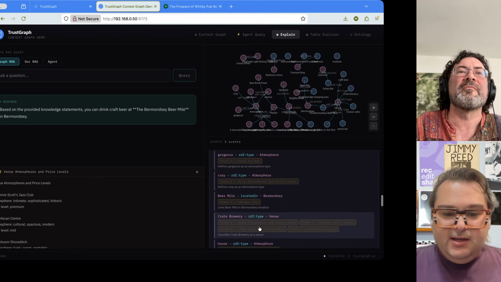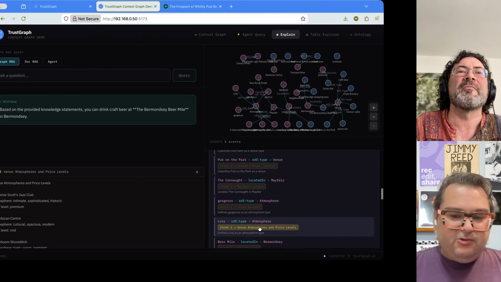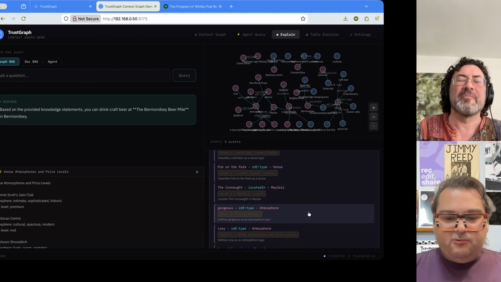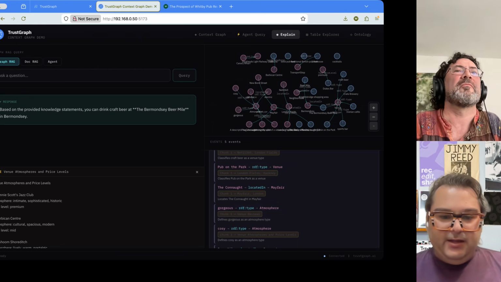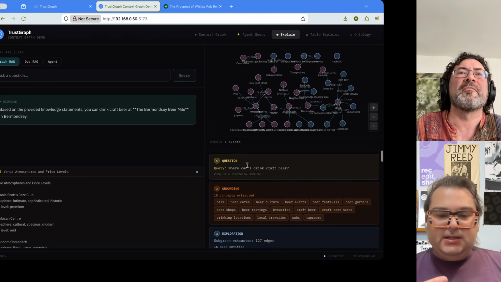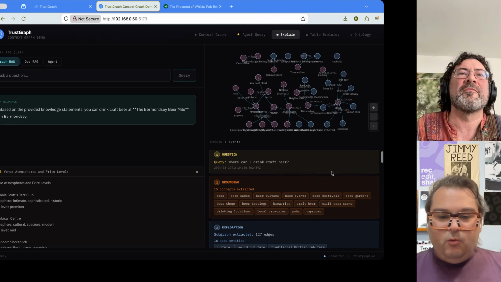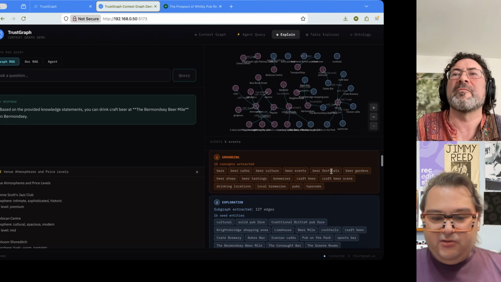But can we go back and ask the question a different way? Because we can really see all the different concepts and the data in the graph that we went through to get to this answer, because we asked in a very general way. But what happens when we ask it more specifically?